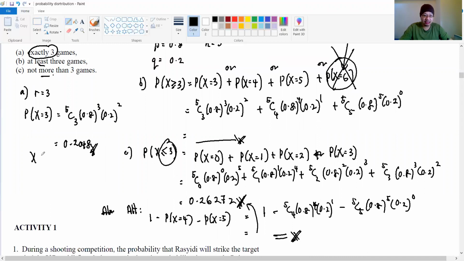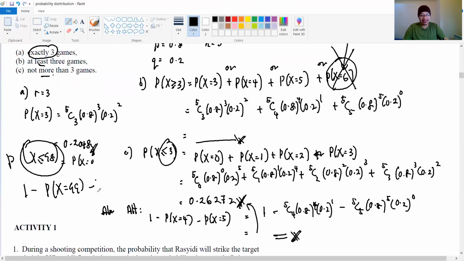So X is not more than 98. If I'm using the first method, I need to list down from X equals 0, 1, 2, 3, and so on, until 98. It's very difficult, right? That's why we need to think of another way. To find this probability, we can also use 1 minus the probability of X equals 99 minus the probability of X equals 100. So that is the alternative way.